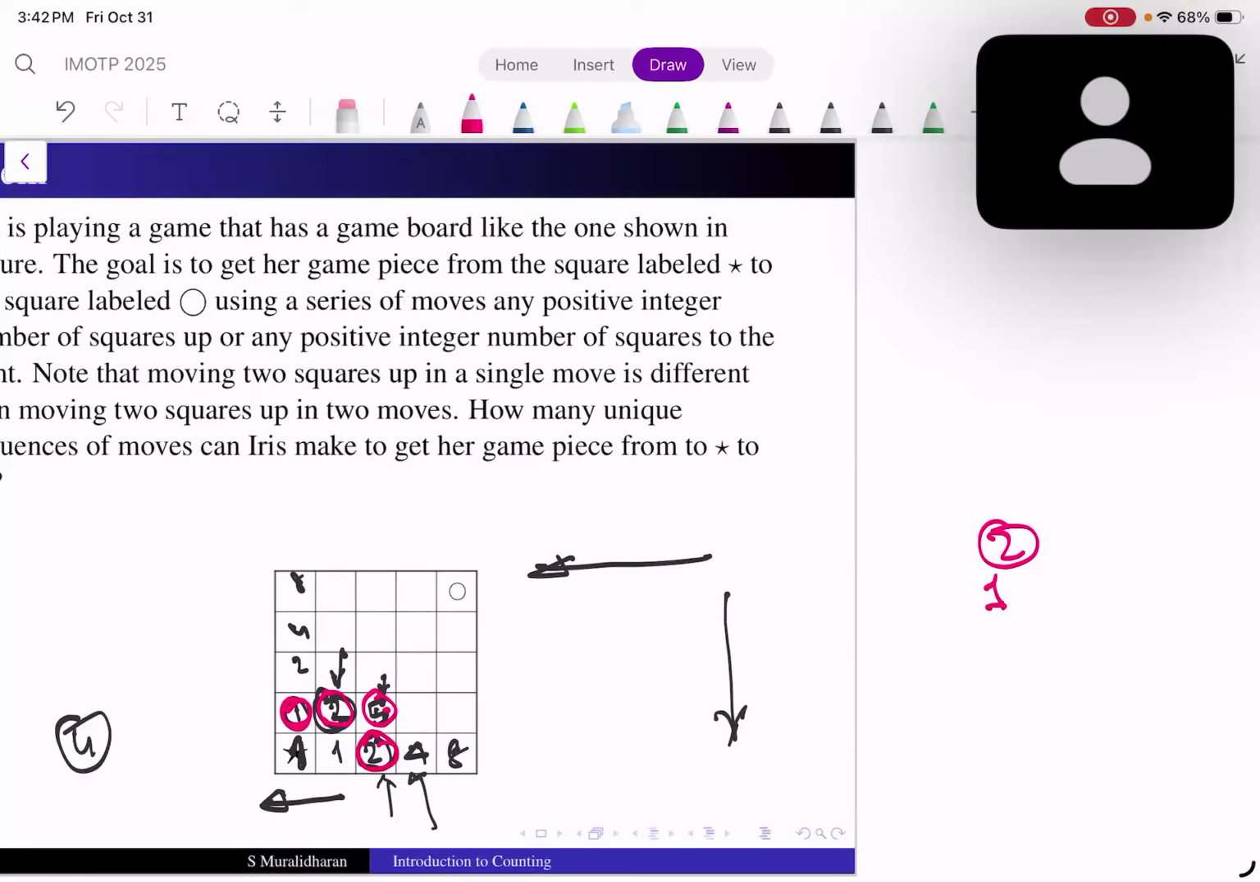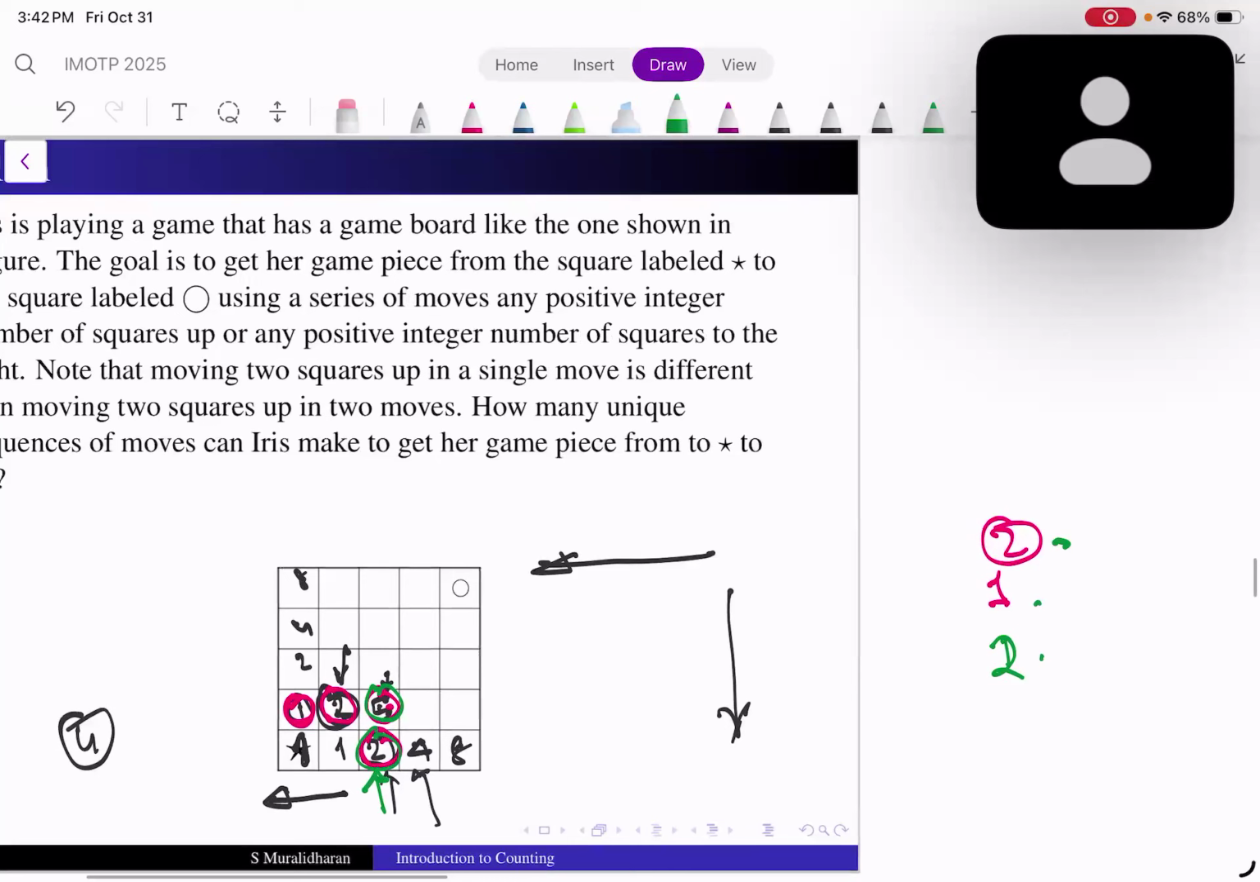If I reach this spot, how many ways can I reach this spot from here? 1 way. But I can reach this spot itself in 2 ways, so it will be reached in 2 ways. So totally 2 plus 2 plus 1. So this one is 1, this is 2, this will be 5. This also is 2. And this is 4 and this is 8.